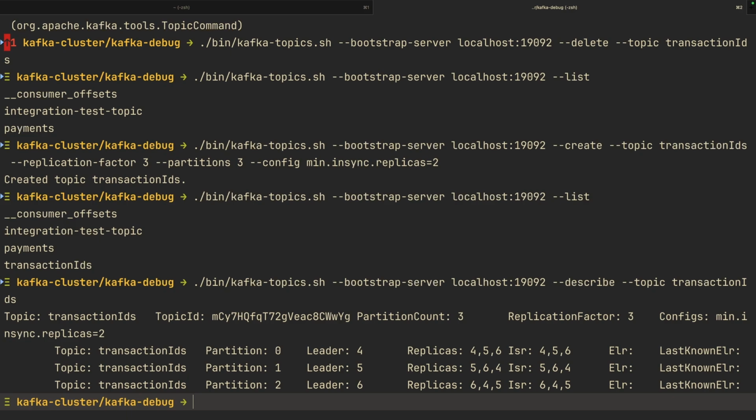If the minimum in sync replicas of this topic is too high and your broker crashes, unless there are still enough brokers to meet that requirement, your whole cluster will be unstable until the crashed broker is back. Possibly your producers will not be able to send messages during that time.